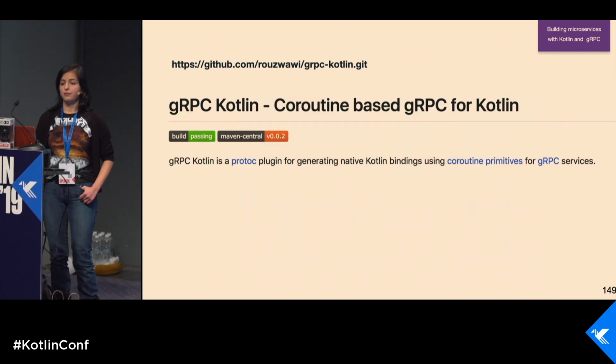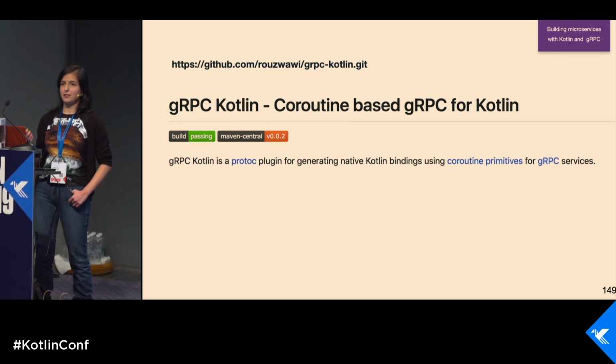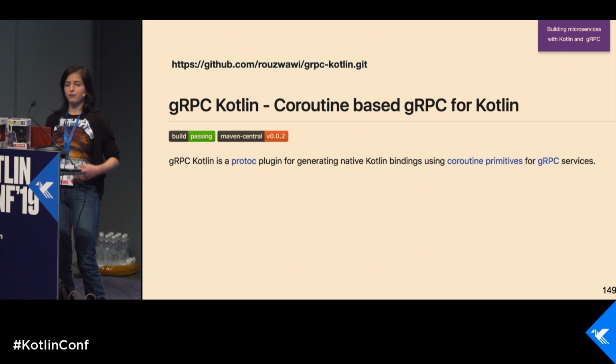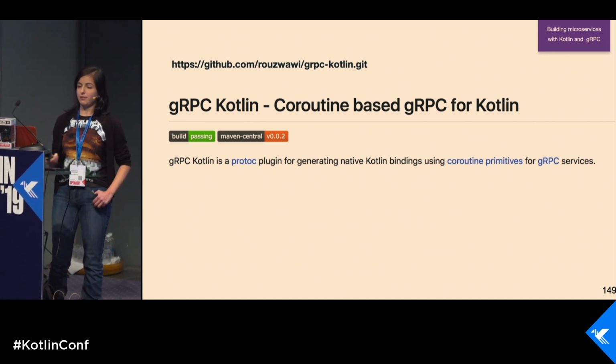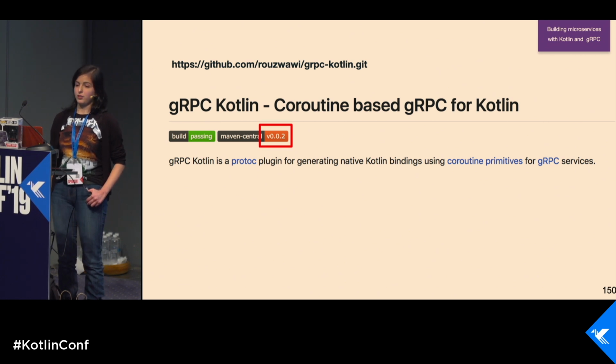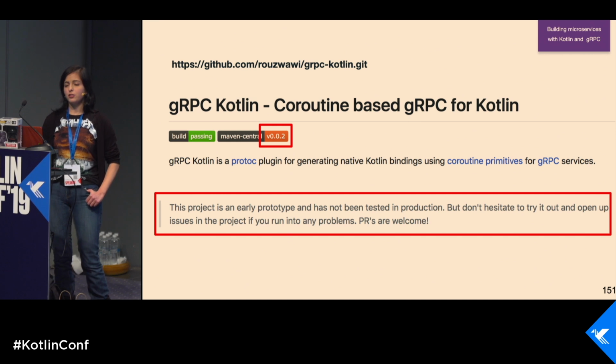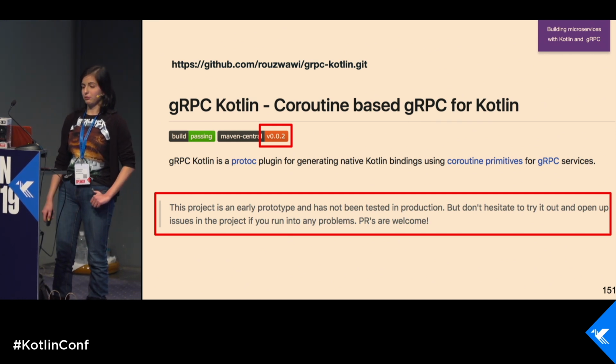So the first thing that I found was gRPC Kotlin. I was really happy to find it, because I thought it was official from Google. Then I found out that it's in someone's repository, and it's version 0.0.2. And there is a message that it's a prototype, so don't use it.